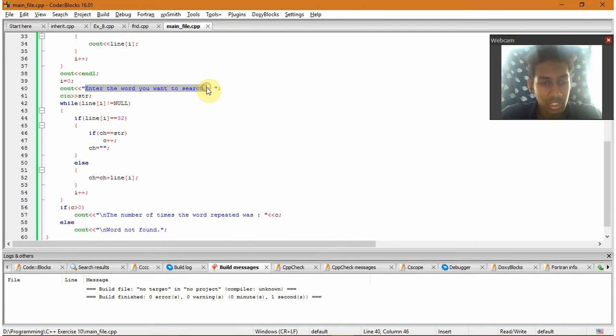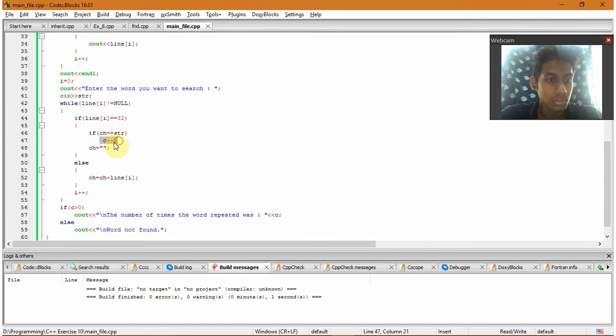Enter the word you want to search. This is where we ask the user to give a word. Then, while line of i is not equal to null, if it is equal to 32, that is a space, then I stop getting input into ch. I'll talk about that in a moment. Let's do the else part first. In the else part, I store character by character into ch if it is not equal to space. If it is equal to space, I break and check if ch is equal to the input which the user has given.